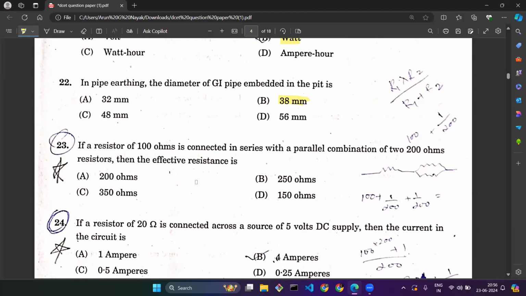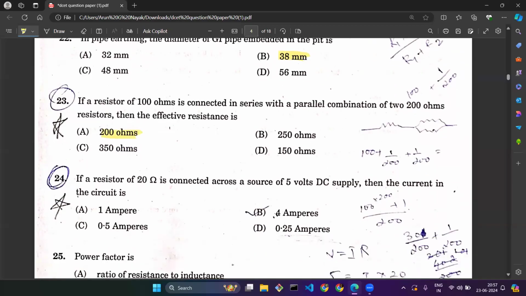Then compute the resultant of that parallel combination. Then add that answer to the 100 ohm series resistor, and you will get the answer. The correct answer over here is 200 ohms.